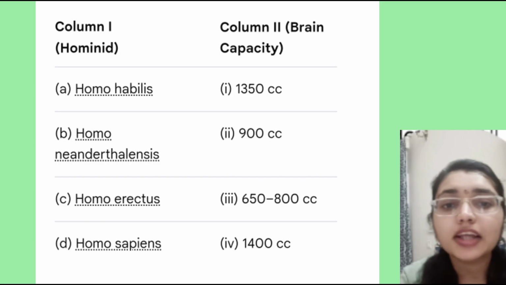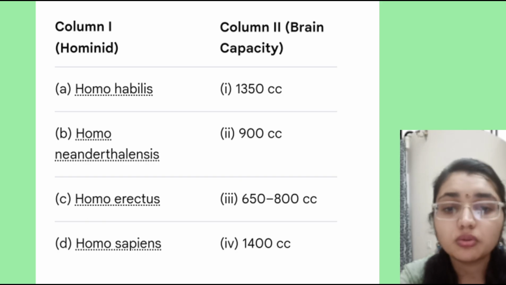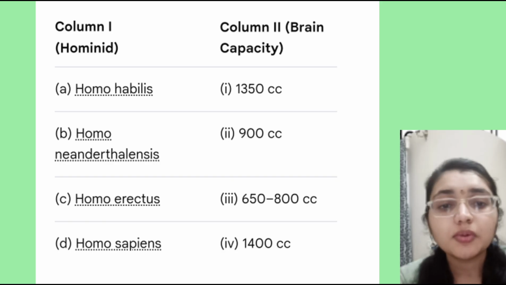Here we have to match the following hominids with the correct brain capacities. Homo habilis, Homo neanderthalensis, Homo erectus and Homo sapiens are given in column 1, and column 2 tells the brain capacity.